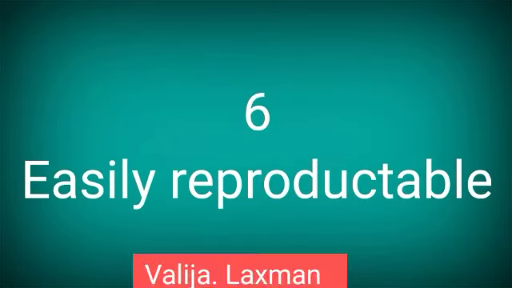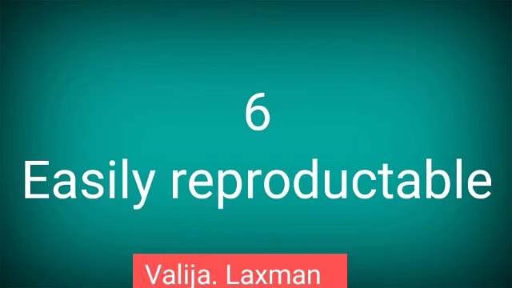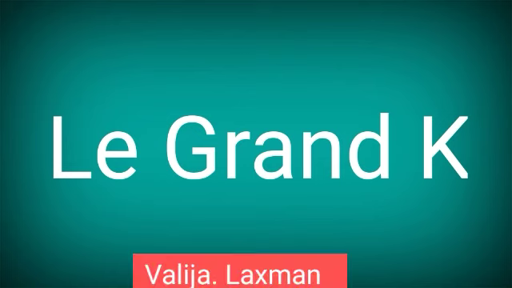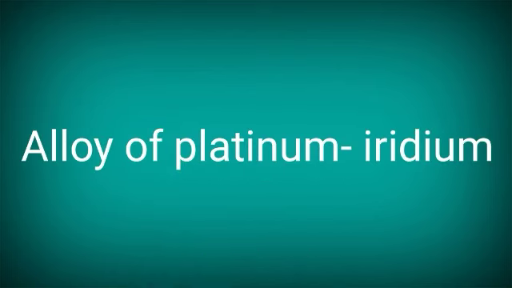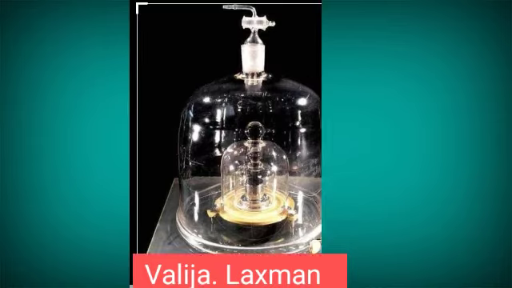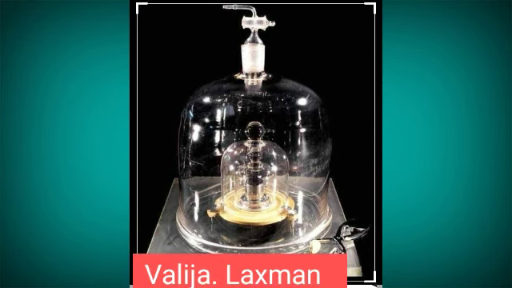And next, the sixth point, they are easily reproducible. Easily reproducible in the sense, if you are taking the example of 1 kg, this 1 kg is nothing but a standard quantity used to measure mass. This 1 kg is a substance made up of platinum iridium. It is an alloy with particular dimensions. It is placed in a glass case in Paris, and that was treated as 1 kilogram.